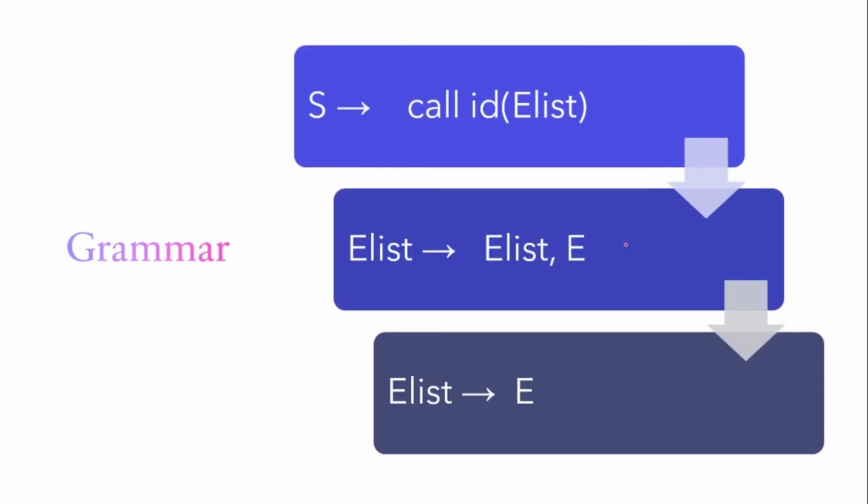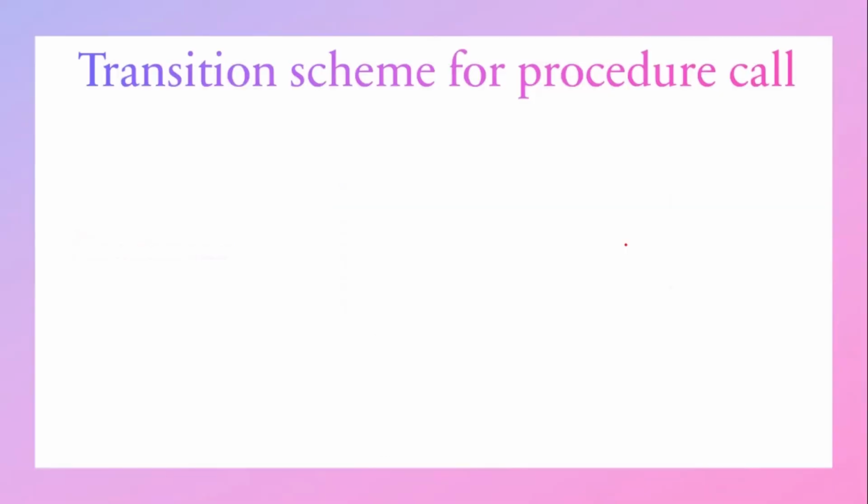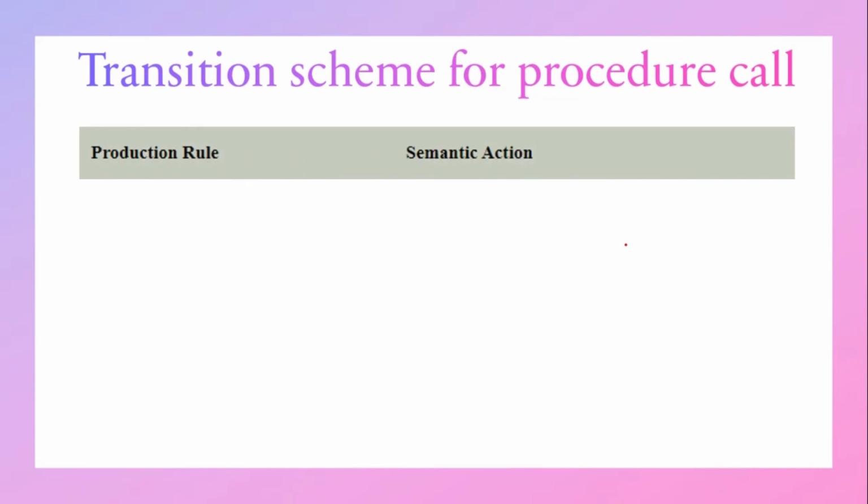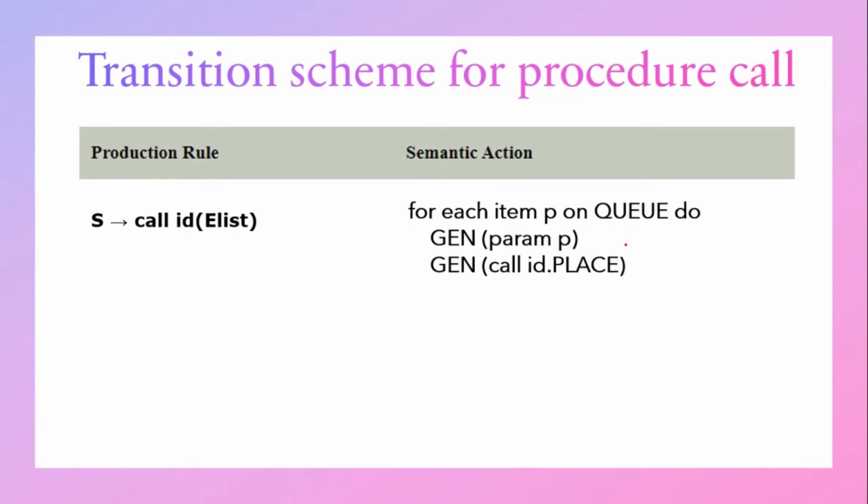Let us consider a grammar. S gives call ID of EList, EList gives EList comma E, EList gives E. A suitable translation schema for procedure call would be this one, with production rule and semantic action. For S gives call ID of EList, the semantic action is, for each item P on Q, we have to generate the parameters for the procedure call. Then we have to generate call ID dot place.